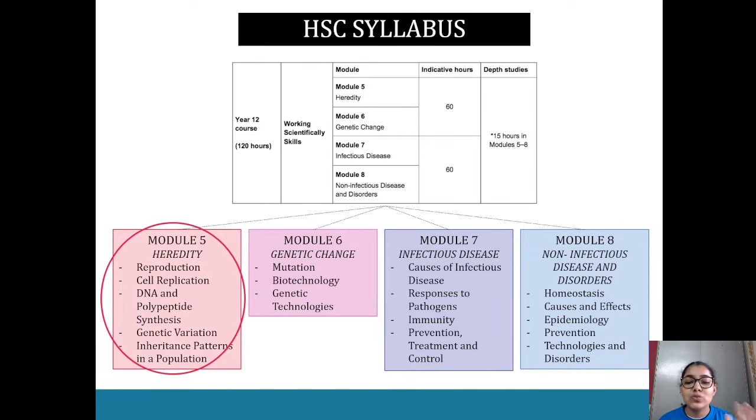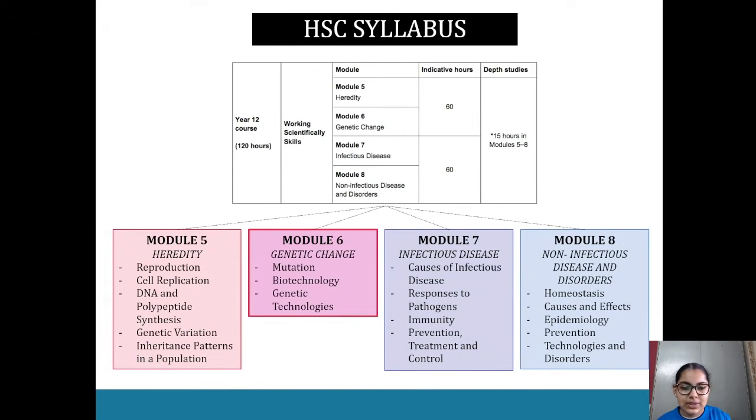So from there, we've got module 6, genetic change, where we look at mutations, biotechnology and genetic technologies. We won't be covering module 7 and 8 today, but that will be in the next lecture series. You're also able to access our old lecture series too. If you are interested, go ahead and access last year's one, and you'll have a head start. That's personally worked for me too: go back, have a look at the older lectures, and access that content too. But for today, we'll be looking at module 6 and module 5.